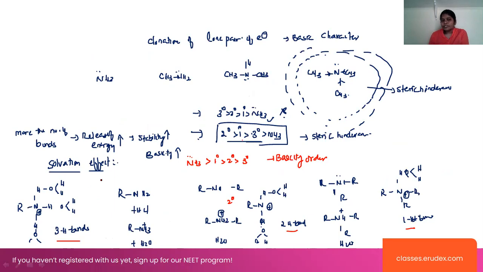And according to the solvation effect, we are taking 1 degree, 2 degree, and tertiary here. So look at, in this case, RNH2 reacts with H plus ions, so that will be forming RNH3 plus. Whenever it is surrounded by the water molecules, 3 hydrogen bonds are formed in the case of the primary amines, whereas 2 bonds in the secondary. Tertiary means 1 hydrogen bond. The more the number of bonds, the more the amount of energy will be released, and the more the stability, that will be the more basic character.